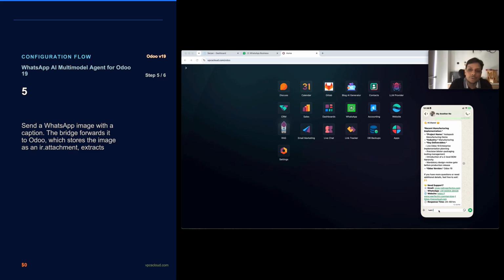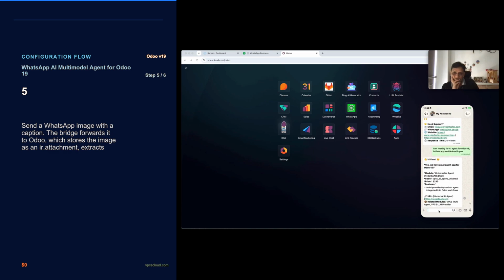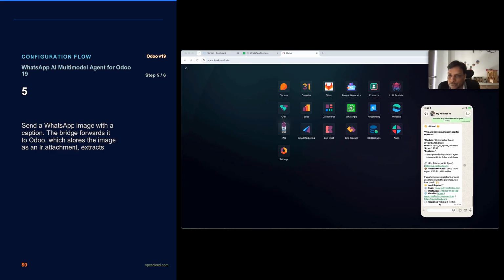I'm looking for an AI agent for Odoo 18. Is there any app available with you? Yeah, so now it gave me the AI agent universal module, and it responded correctly, because this particular module provides Pydantic AI agent functionality.